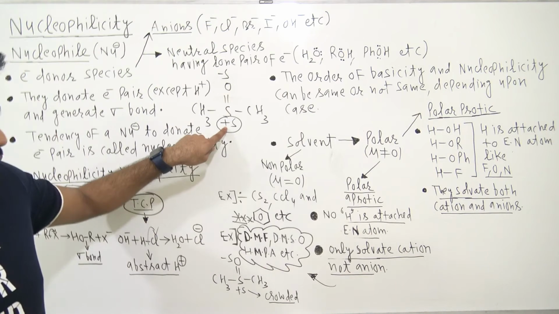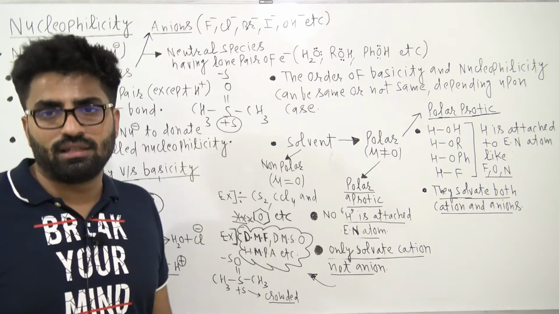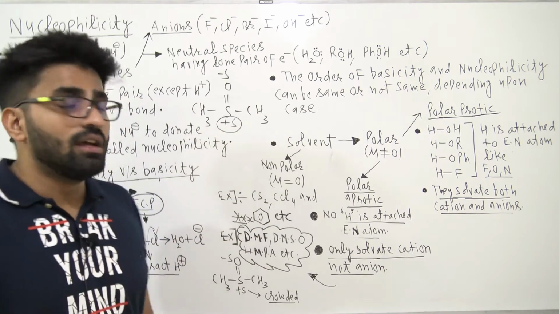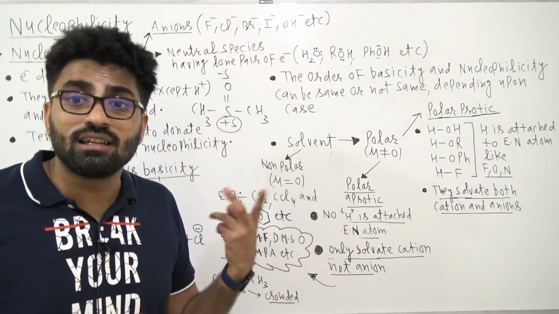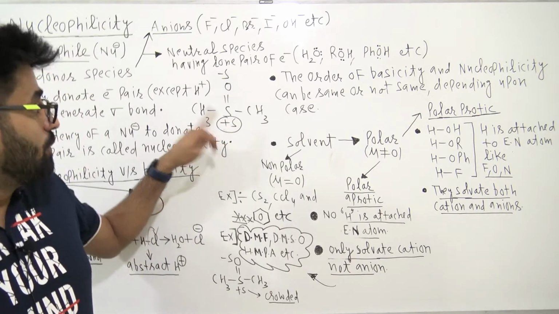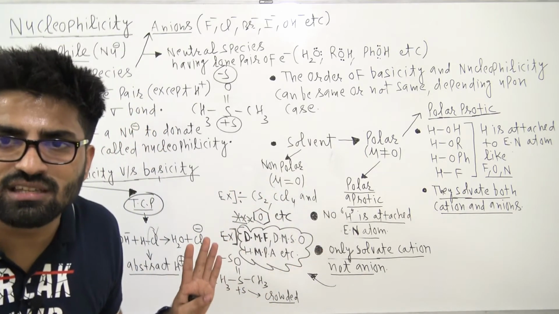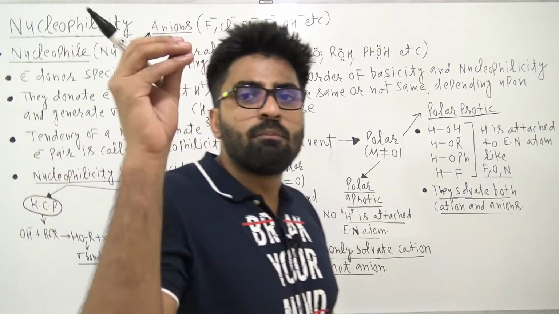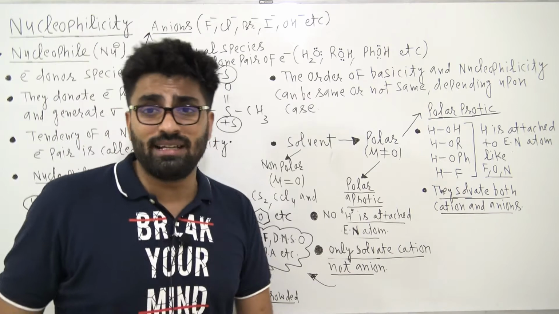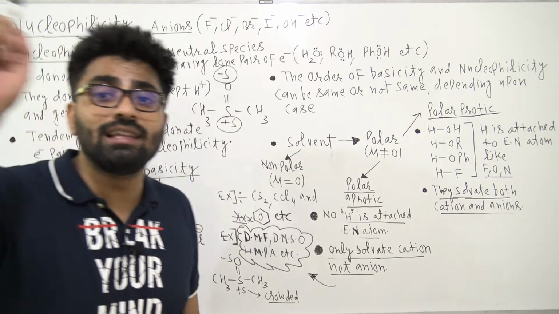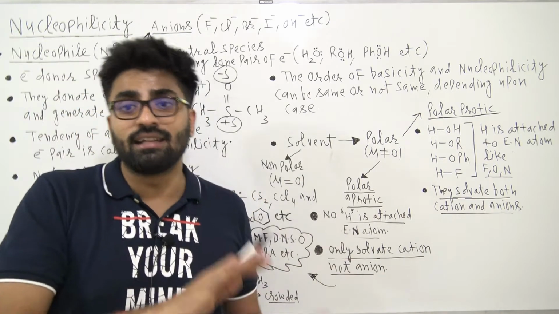So here the delta plus is crowded. If you add something, the anion cannot approach this delta plus. Suppose you added Na+ Cl-, so Cl- cannot approach this delta plus because it is already crowded. It cannot be approached by the anion. Whereas this delta minus is open, it can be approached by the cation easily. So the number one, most important point regarding polar aprotic solvents is that they can solvate only cations, not anions. Very, very important. Whereas polar protic can solvate cation as well as anion.